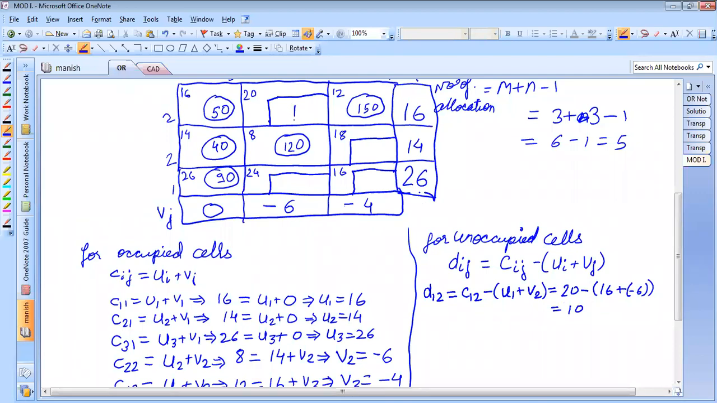Is it correct, students? Yes. So this is 10. Similarly, D23 is equal to C23 minus of U2 plus V3, which is 18 minus of 14 minus 4. So this will be equal to 8. Correct?